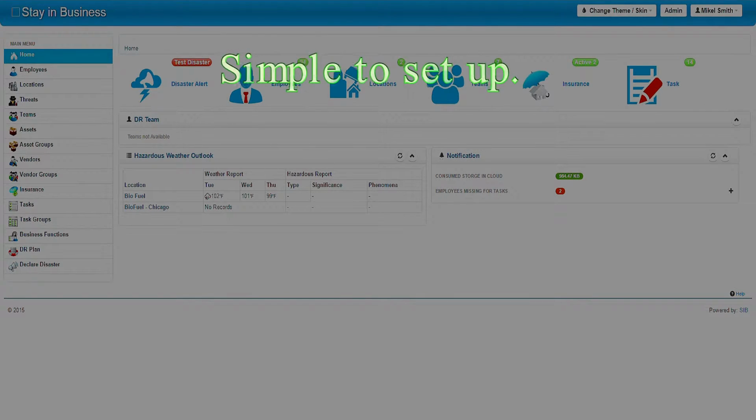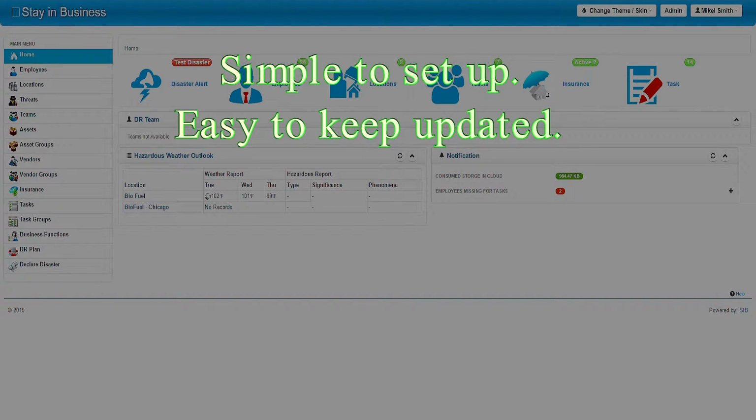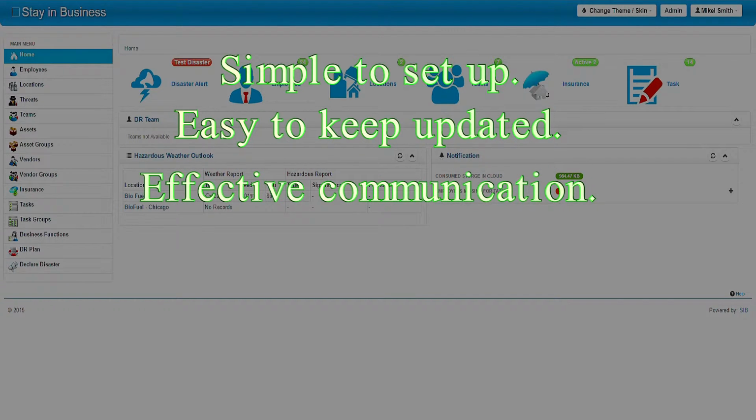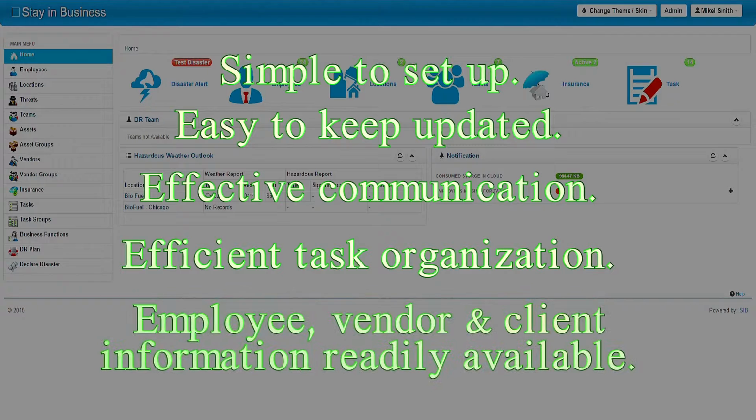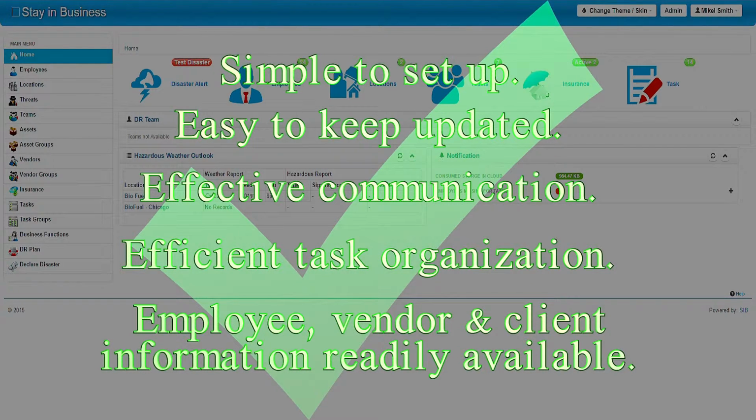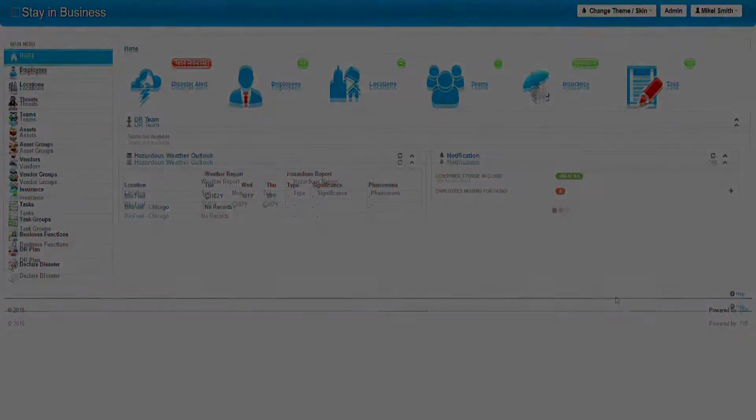As you can see, the Stay in Business cloud-based business continuity solution is far superior to traditional paper-based ones. It is simple to set up, easy to keep updated, creates effective communication, as well as efficient task communications. All of your employee, vendor, and client information is right at your fingertips, so you can automatically notify whoever is needed to your current point in recovery.